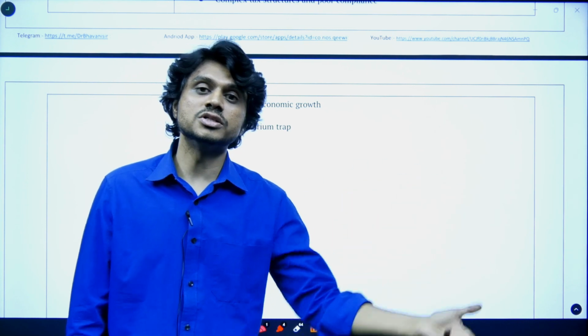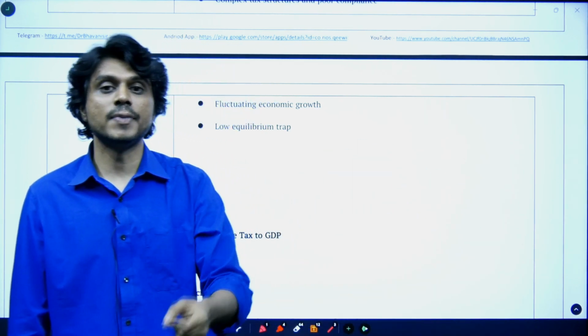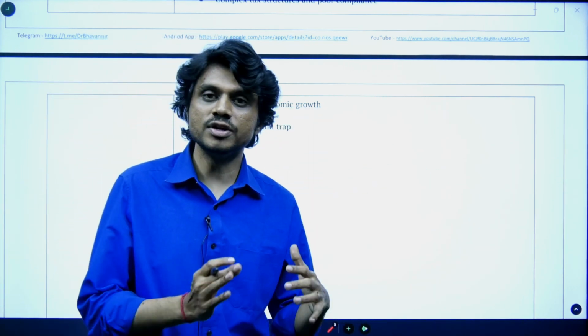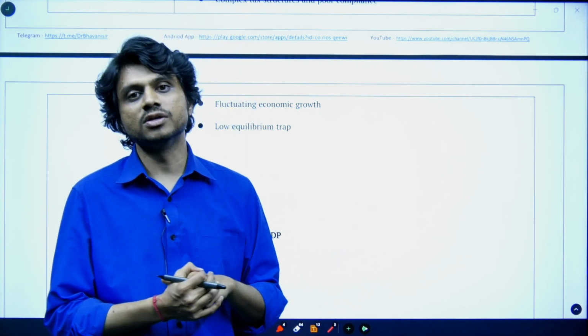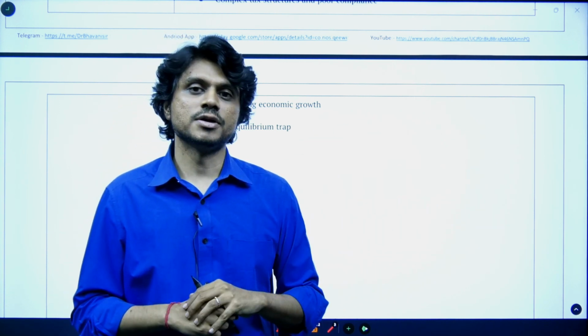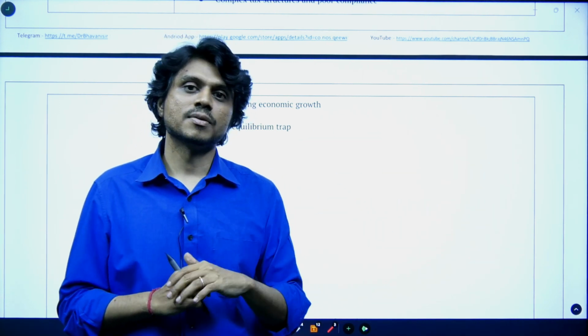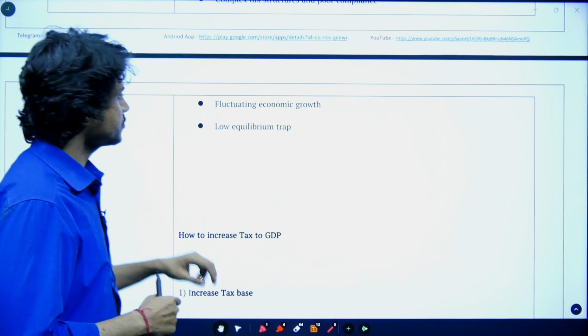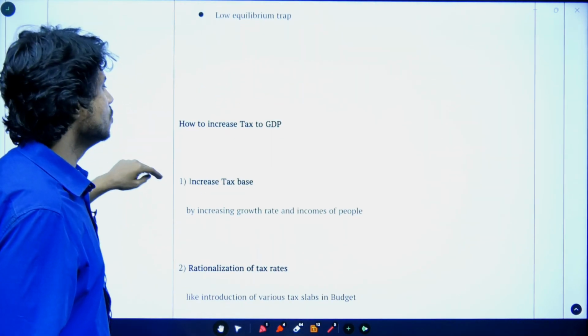Even security services are being provided by these people by payment of high charges, because they do feel government is not providing them effectively. So instead of paying to the government, they are paying it to some other private player. So this is eroding the base of the government. So that is a lack of trust. How to increase this thing?